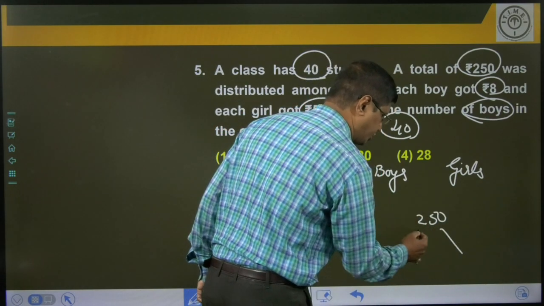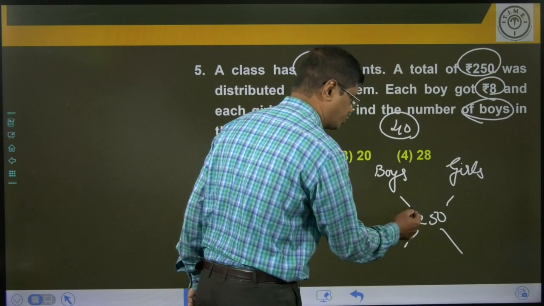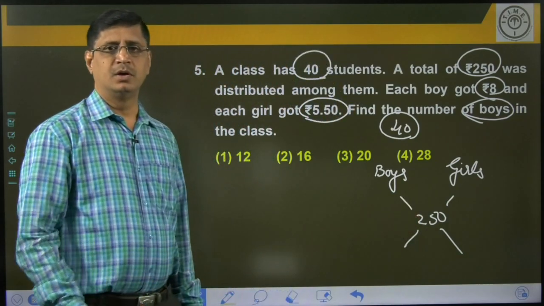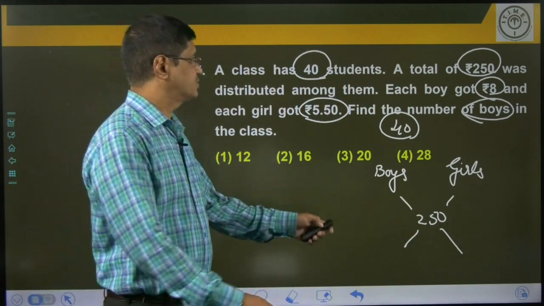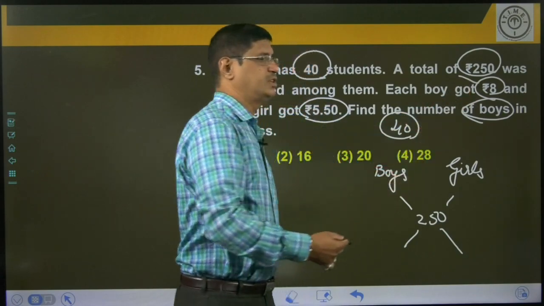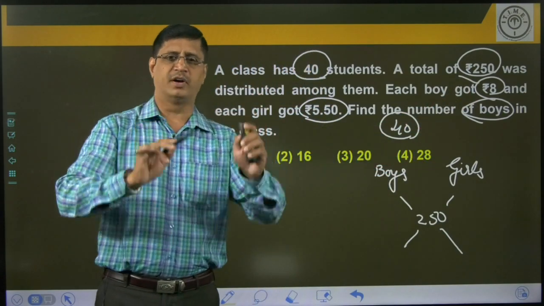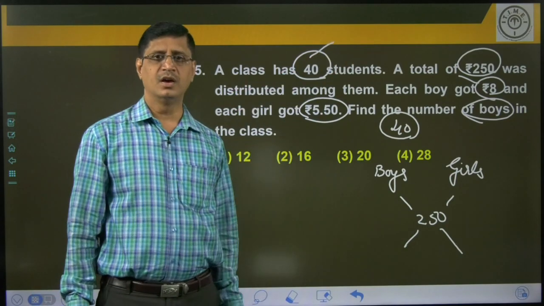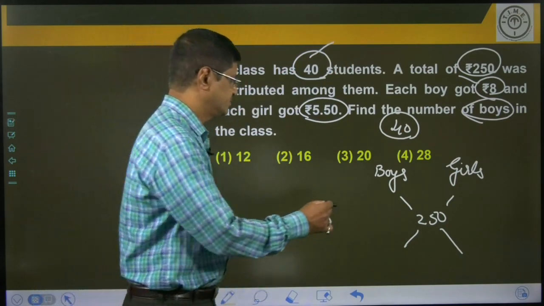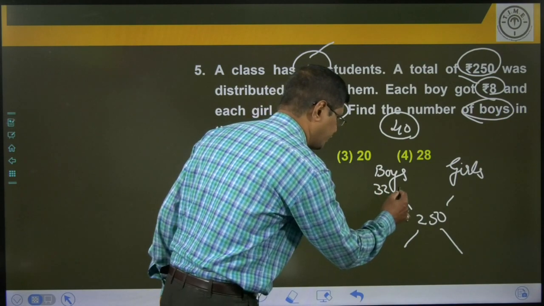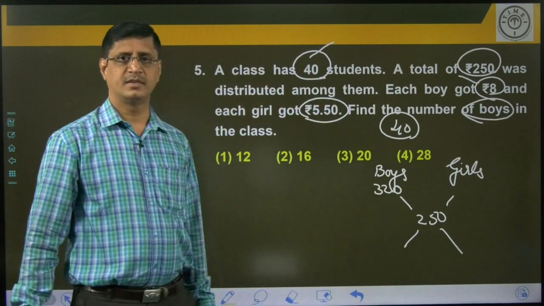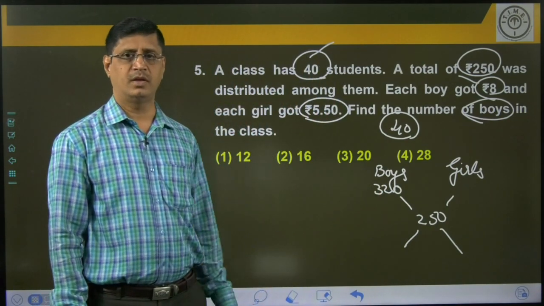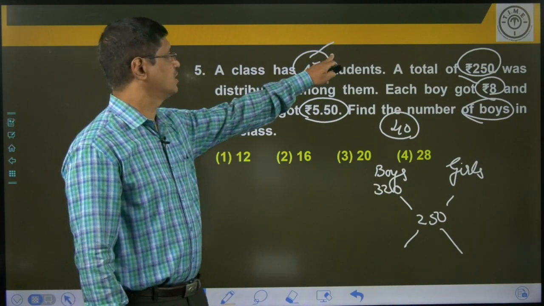Dear students, please listen to me carefully. I am solving this question in a simple manner. Each boy got 8 rupees. Each boy got 8 rupees means let us assume all are boys. All are boys means the total how many students here? 40. 40 into 8. It is 320 rupees. But actually how much here? 250. Let us assume all are girls.